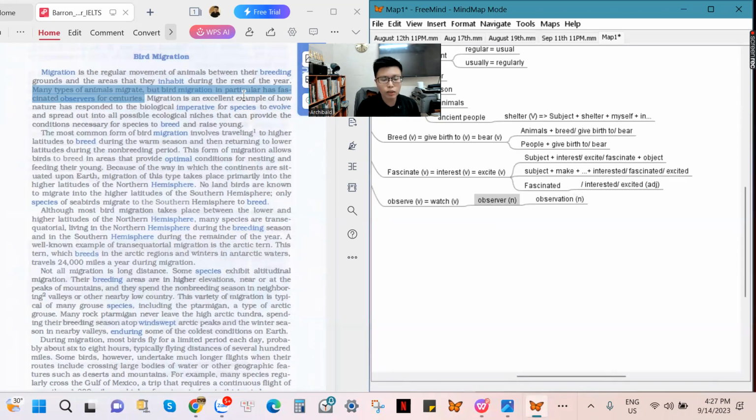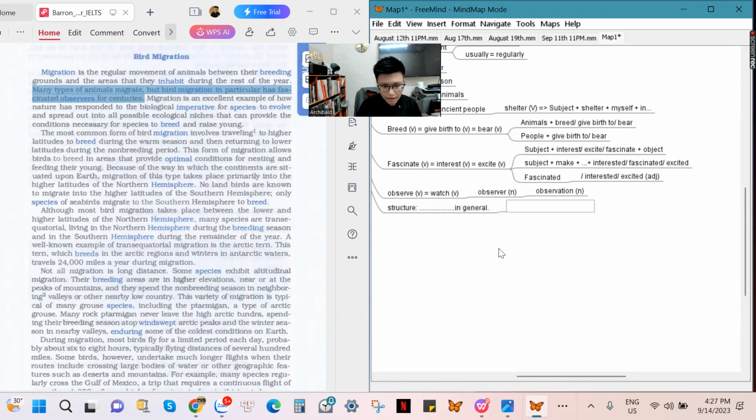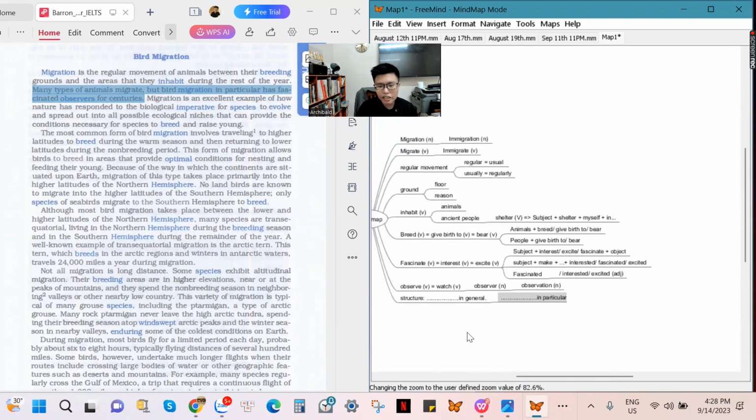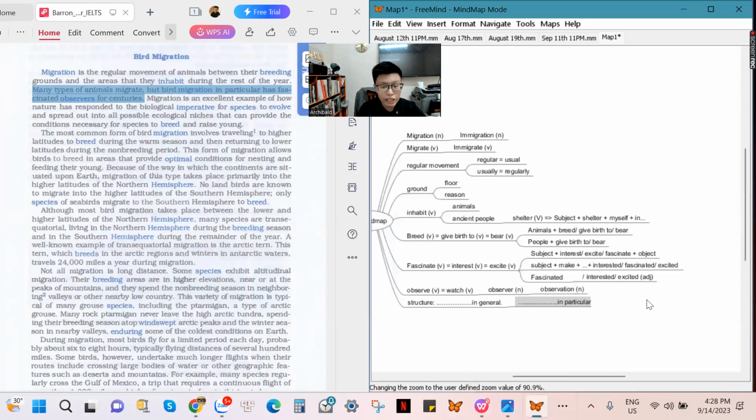So that is why they use the word in particular here. Here we have the structure. We can say that you do something in general, and then something else happens in particular. This is the way that you use it. All right, you can say that: today I'm going to talk about daily life issues in general, but I'm gonna share with you a lot about my life in particular.